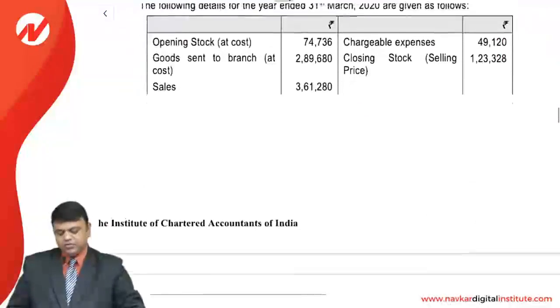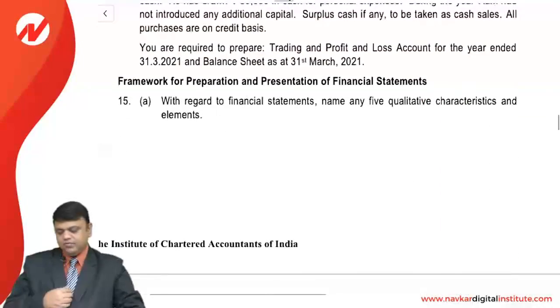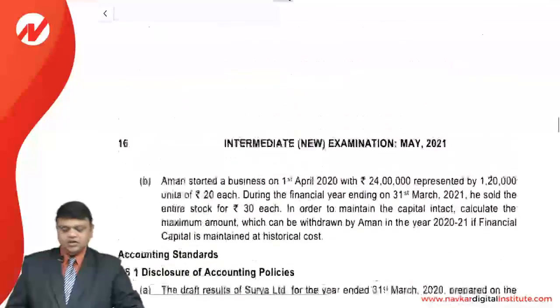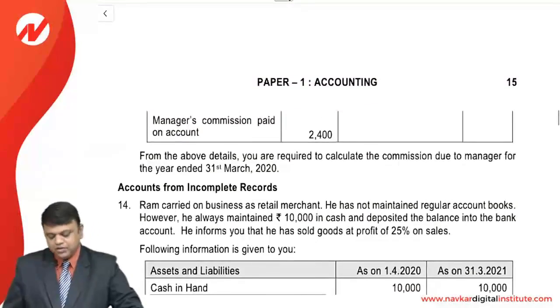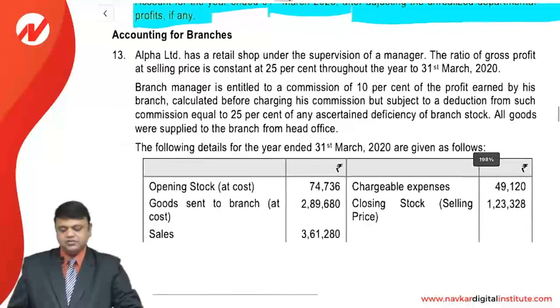Now it's based on branch accounts. We will have single entry, then the framework for financial statements, and the accounting standards will be taught in a separate video. So first of all, now we are concentrating on accounting for branches.